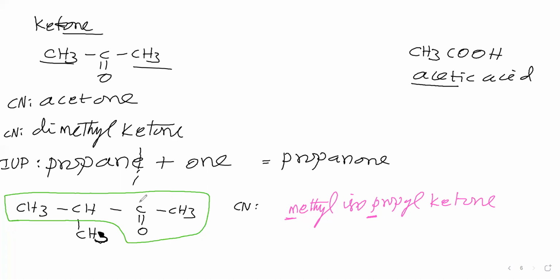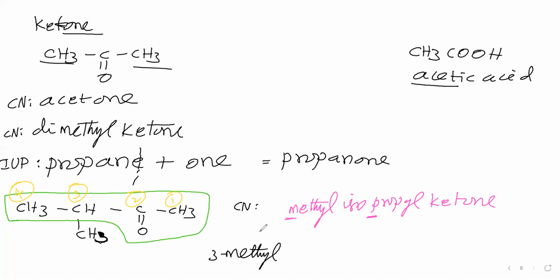Therefore, it has to get least position. That means we have to start numbering from the right side, not from the left side. Let us give numbering from the right side. It is number 1. It is number 2. It is number 3. It is number 4. Now we will say the name of this one. This CH3 is called methyl. This methyl group is present at third position. Therefore, we can say 3-methyl.